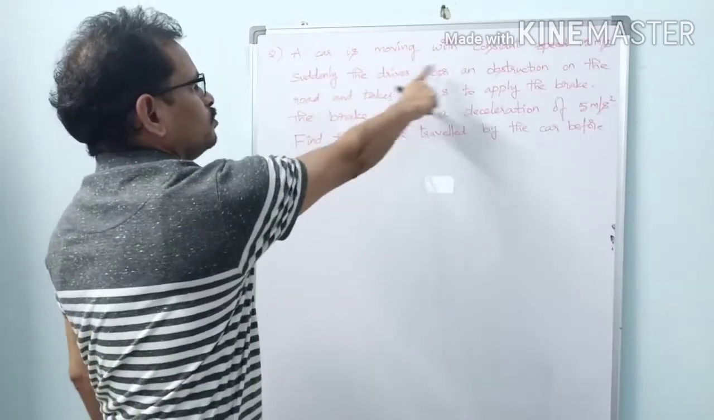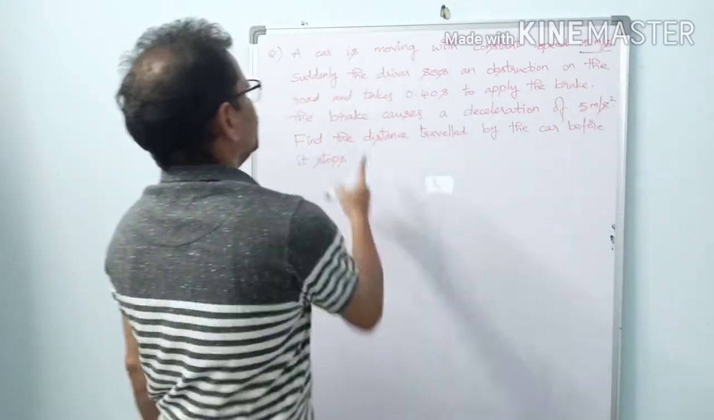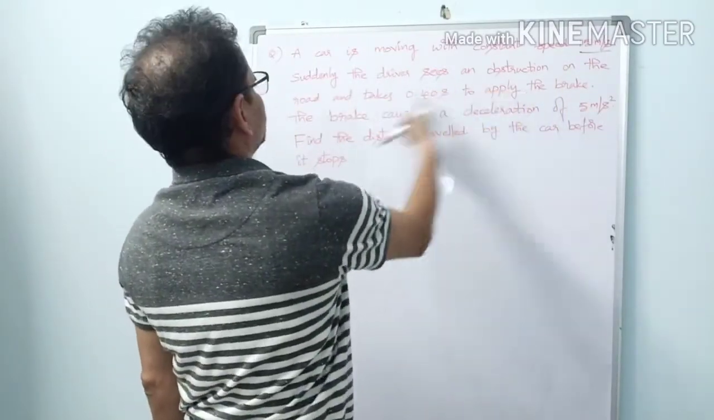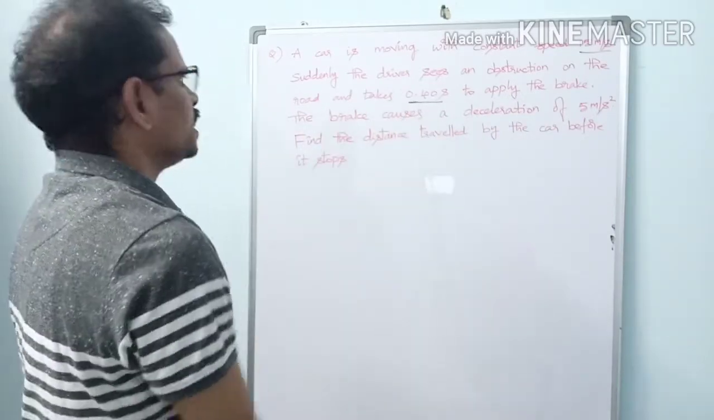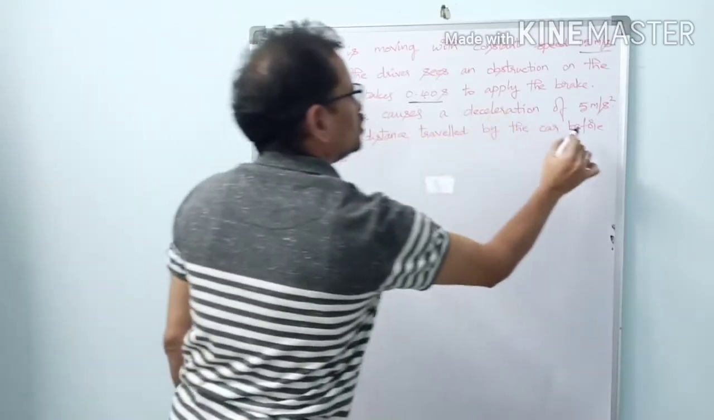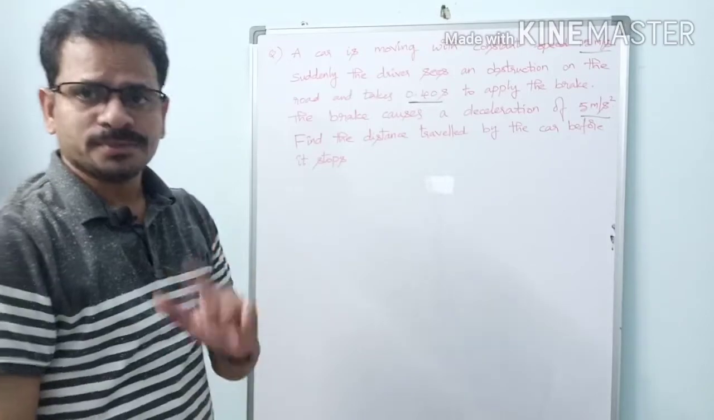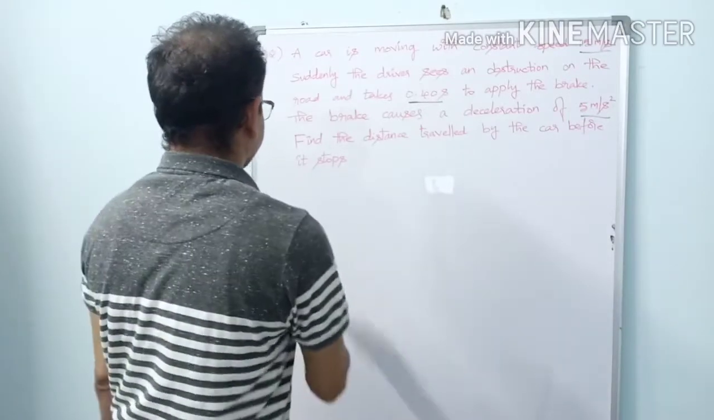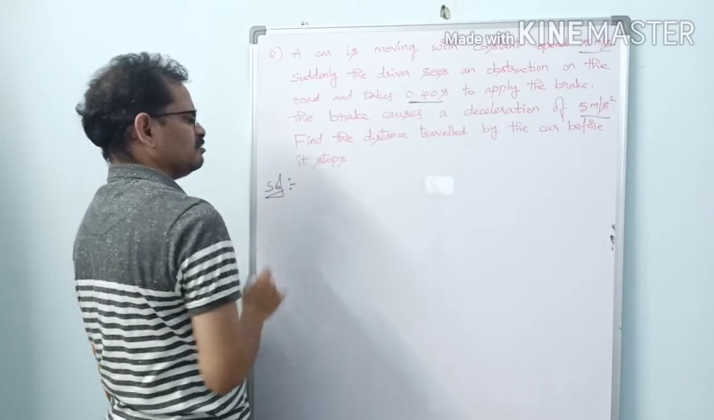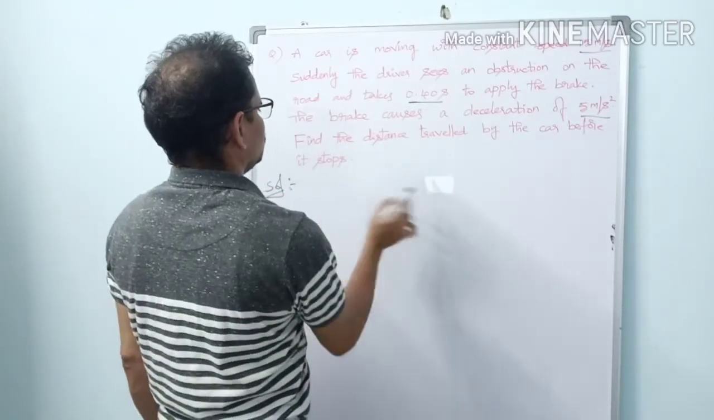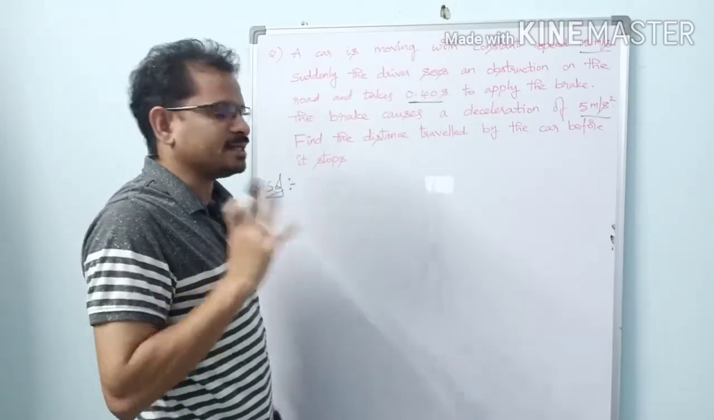A car is moving with constant speed 50 meters per second. Suddenly the driver sees an obstruction on the road and it takes 0.40 seconds to apply the brake. The brake causes a deceleration of 5 meters per second square. Find the distance traveled by the car before it stops. See here. So first let us do the problem systematically, so that there will not be any confusion here. So to avoid confusion, we should solve a problem systematically.